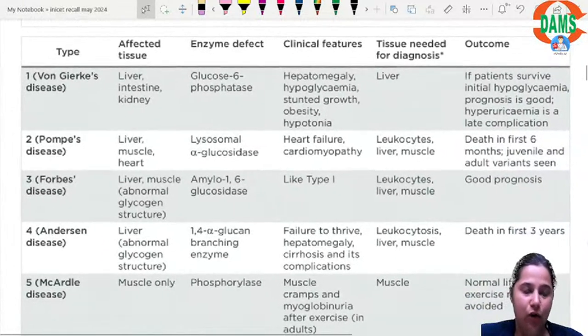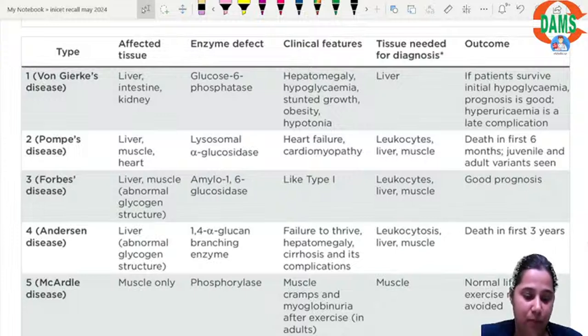Make a chart or a table for this, or take a screenshot of this, paste it somewhere in your room and revise it just before the examination. Glycogen storage diseases and sphingolipidosis are the two very, very important slides in biochemistry.